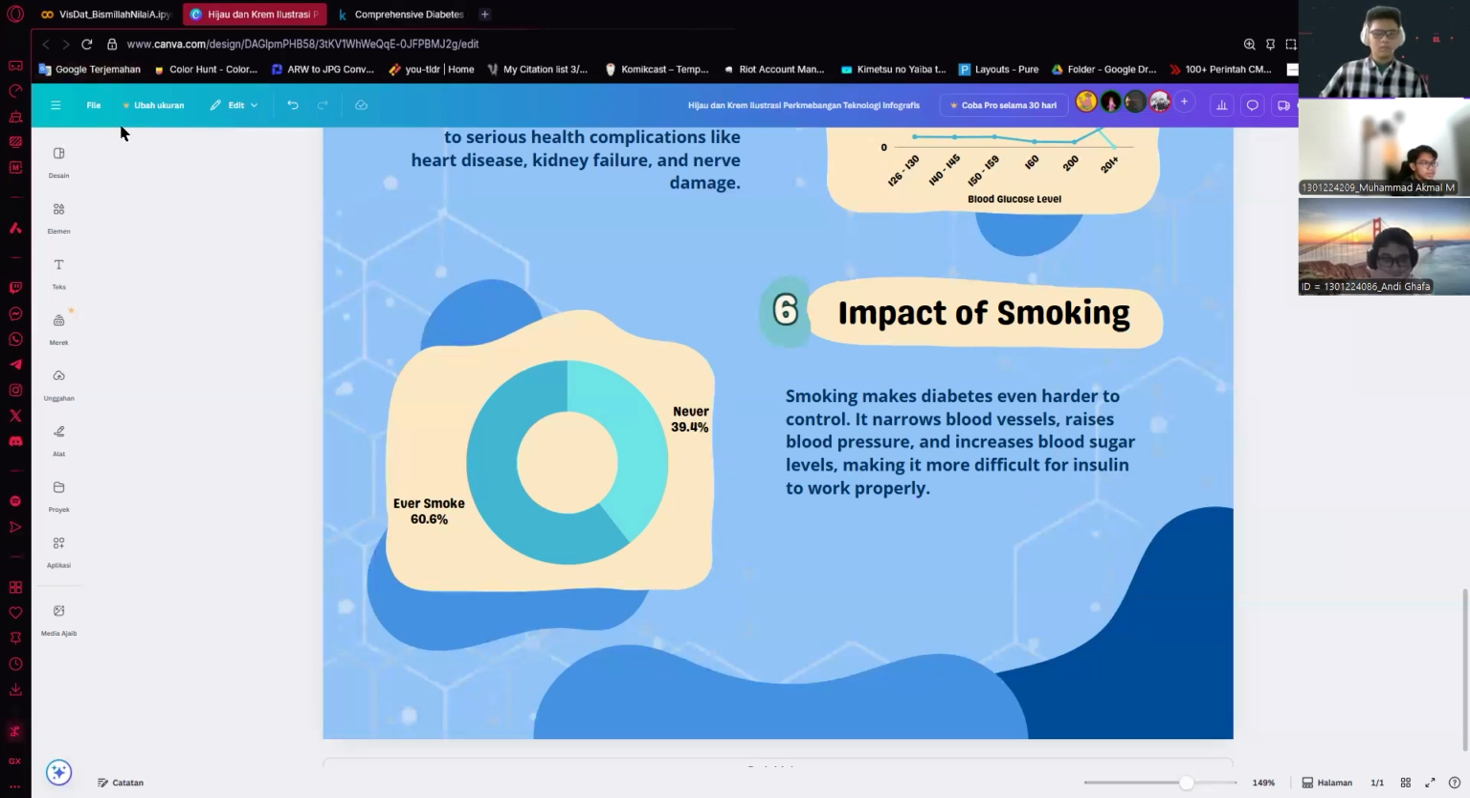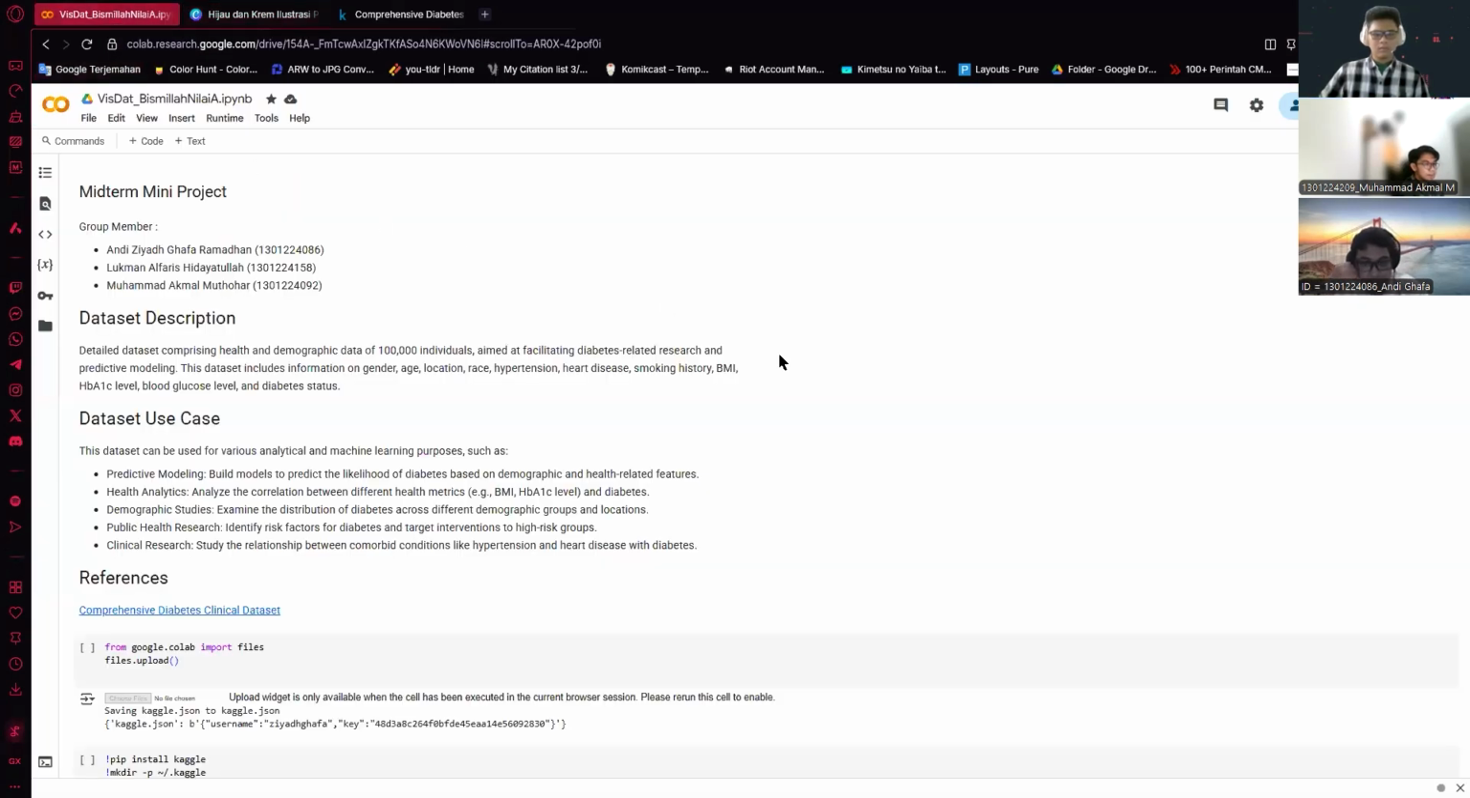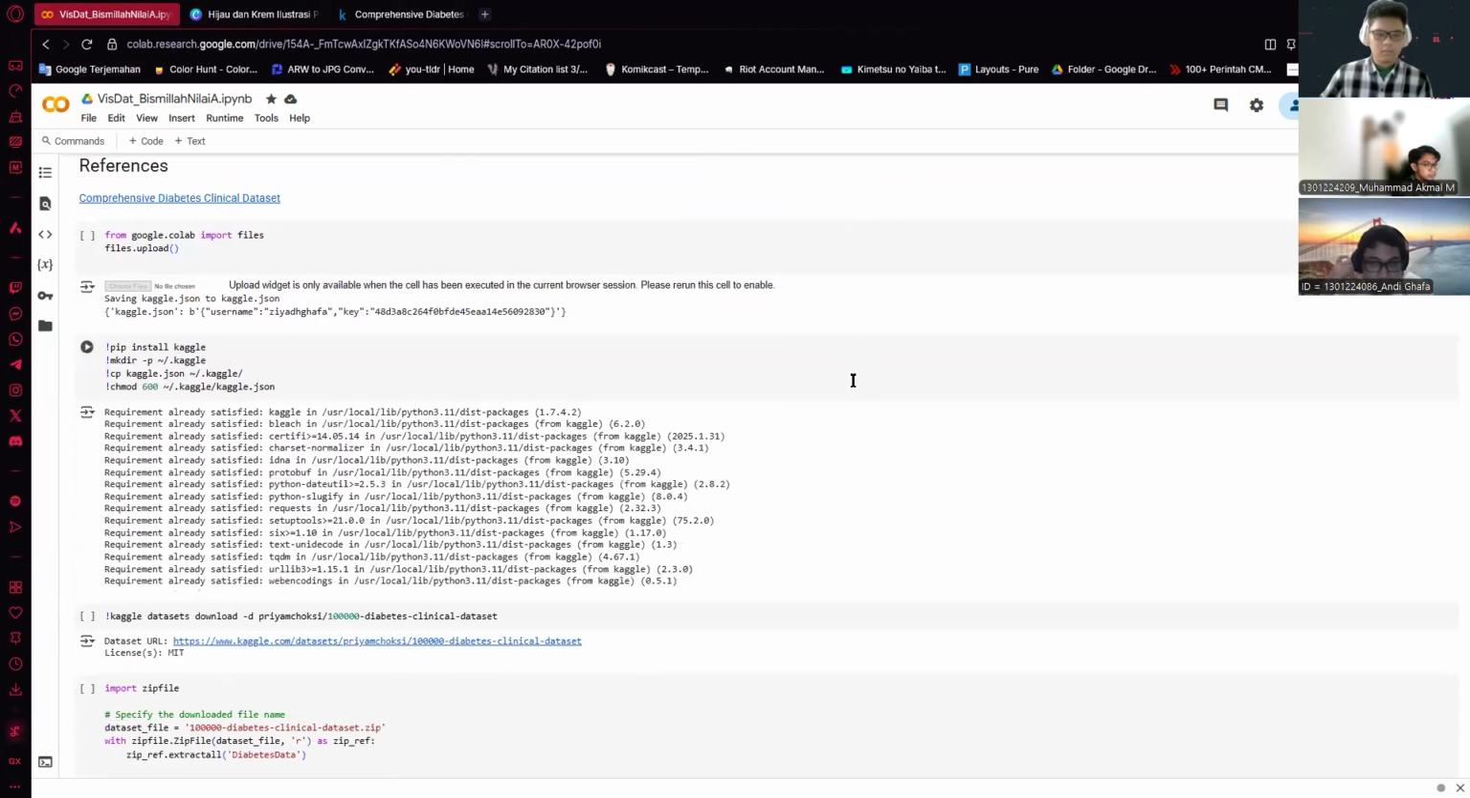Then next is the analysis. So this is how we analyzed. First, the platform we use is Google Colab and mainly Python. We import files using Kaggle JSON. That's how we connect the dataset, how we bring the dataset into our Colab.